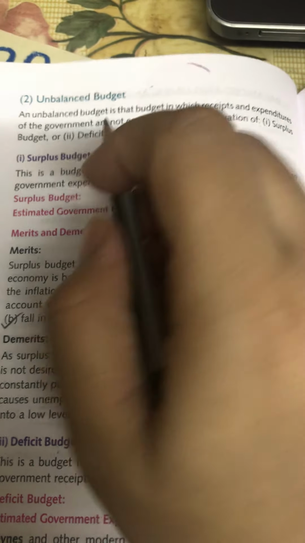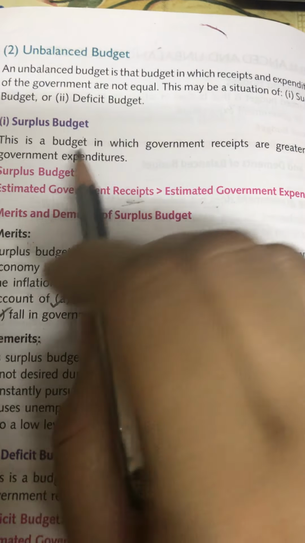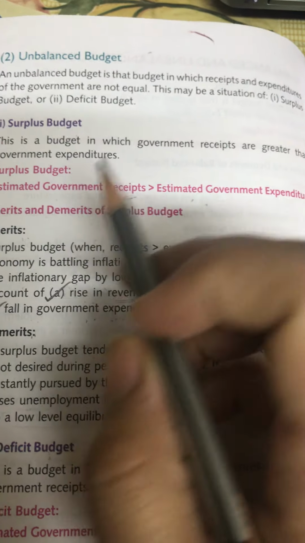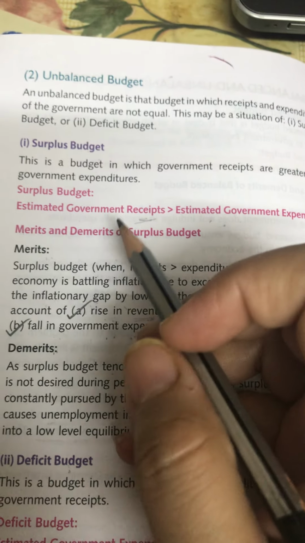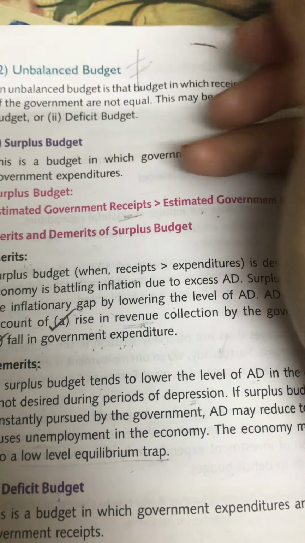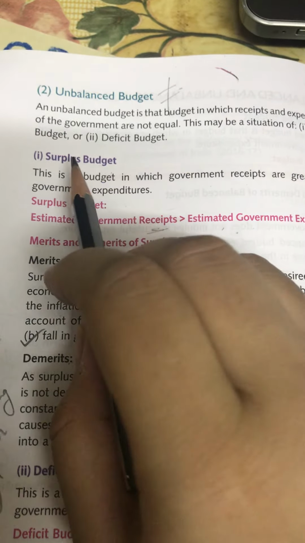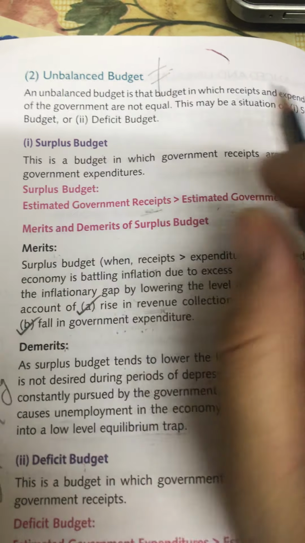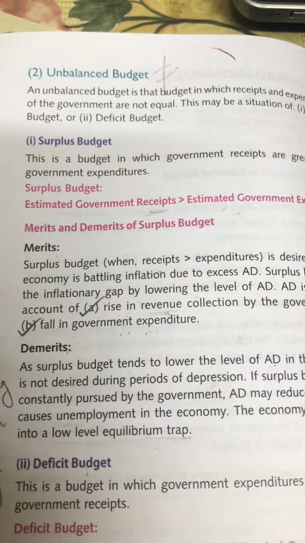Now coming to the last topic of the chapter, children: unbalanced budget. Balanced budget is a situation where your receipts and expenditure are equal. Unbalanced budget is a situation where your government receipts and your government expenditure are not equal. Now, unbalanced budget can be in two situations: surplus and deficit.